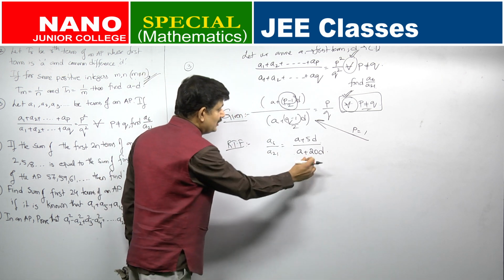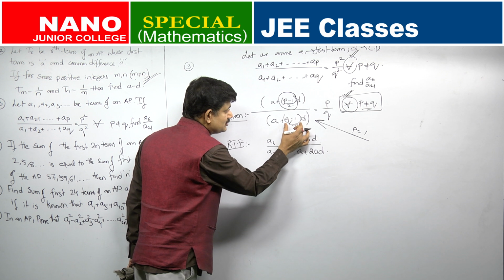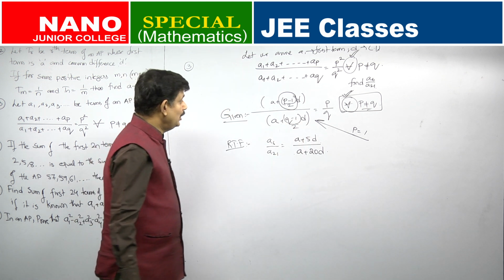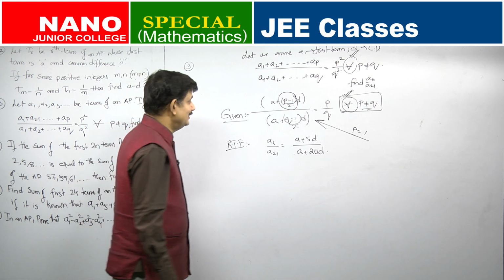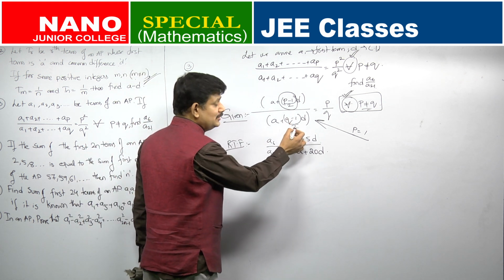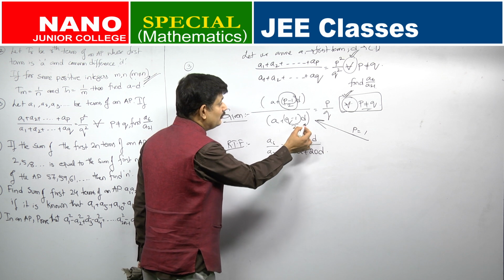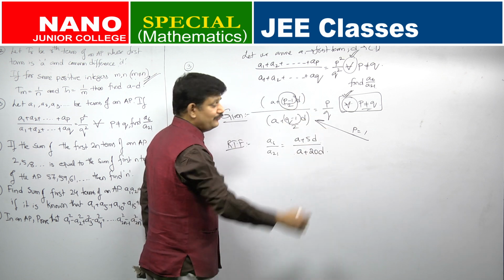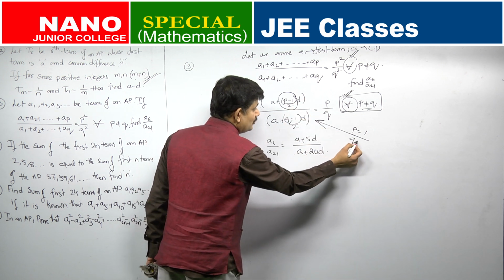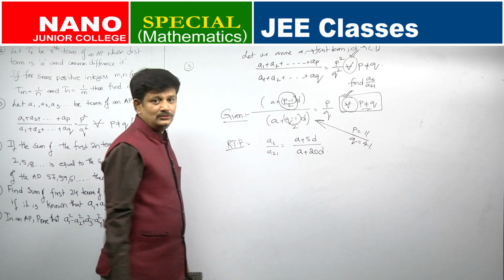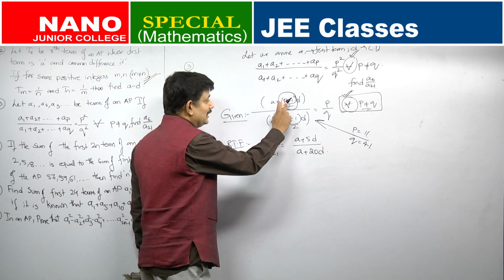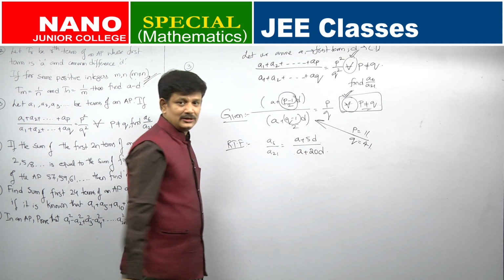For the denominator, what do I need to put? I want 20 in this place, the coefficient of D must be 20. So, Q minus 1 by 2 has to be 20. So, when can Q minus 1 by 2 be 20? For what value of Q? Equal to 20, 41, 41, right. So, Q you have to put equal to 41, P you have to put equal to 11, so that I get 5 here, I get 20 here.